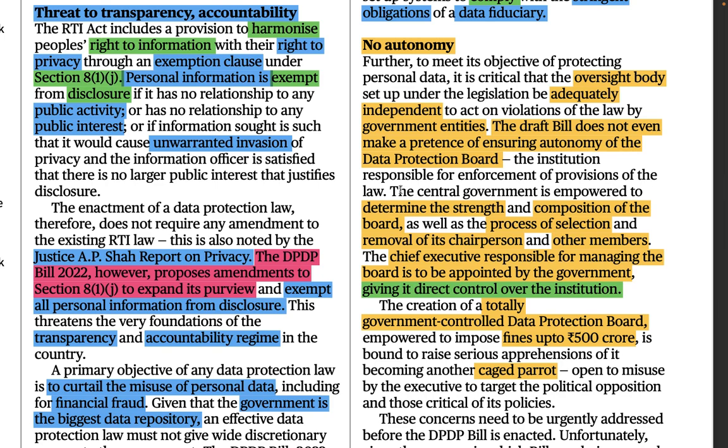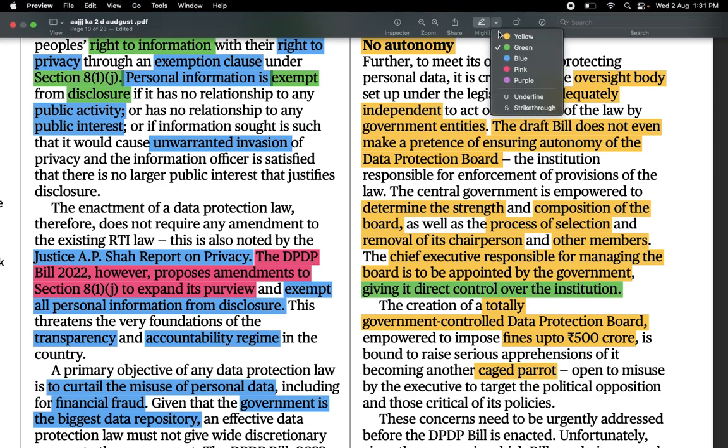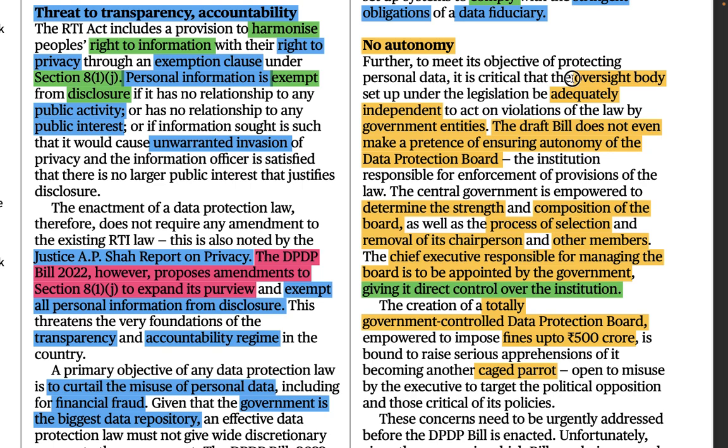Now here the suggestions are there, what kind of suggestions should be made. Here the author is trying to suggest some measures with respect to the DPDP Bill. Further, to meet its objective of protecting personal data, it is critical that the oversight body set up under the legislation be adequately independent. So the suggestion by the author is that there has to be some oversight body, the name of any body mentioned in the DPDP Bill, and the author is suggesting that it should be adequately independent.